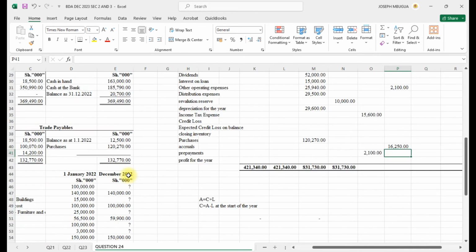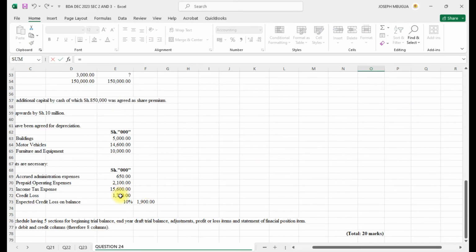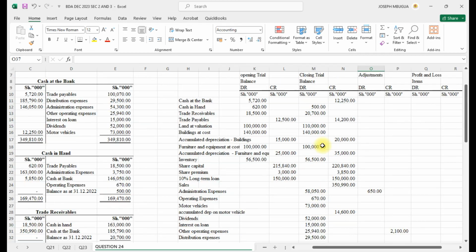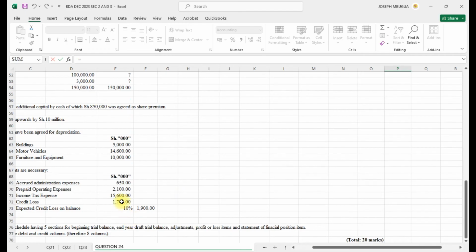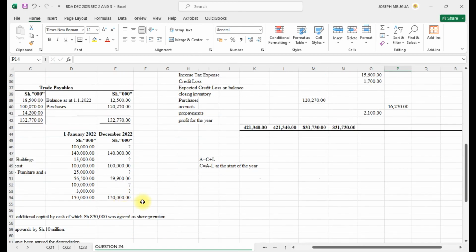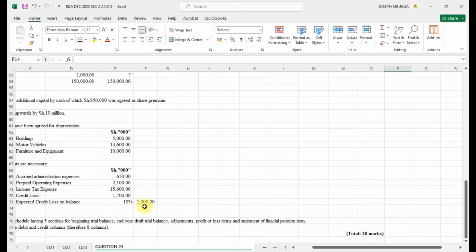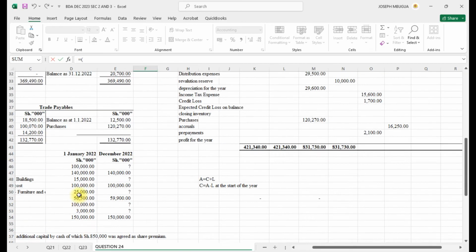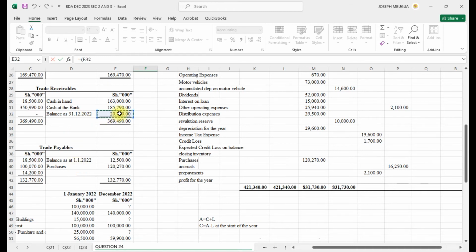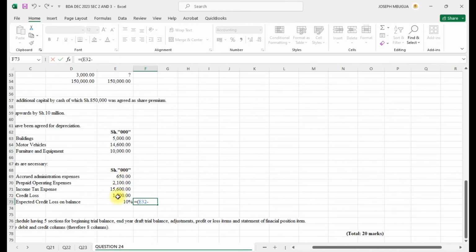The next one is the credit loss. The credit loss will be an expense, and it will affect the receivable. Our receivable, we shall minus the credit loss. Remember, credit loss stands for bad debts, and we shall create here the provision. Provision, we will calculate this. It is on the balance, so the carry down of the receivable was 2,700 minus a credit loss. You had a credit loss of 17, and you multiply by the rate, which will give you 1,900.